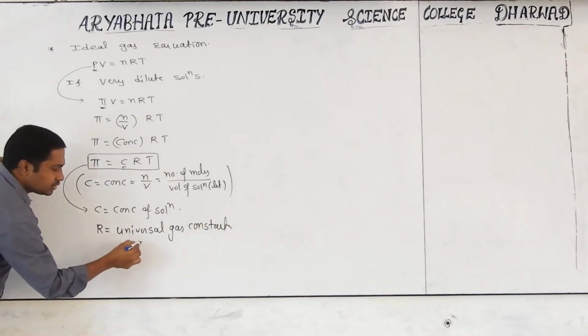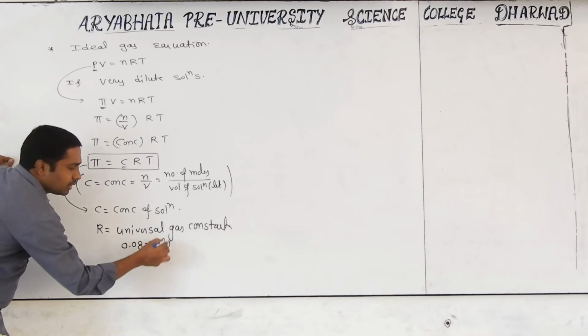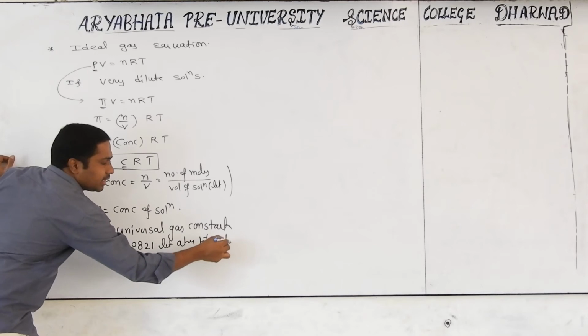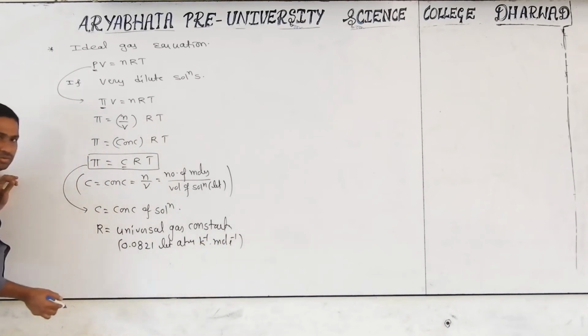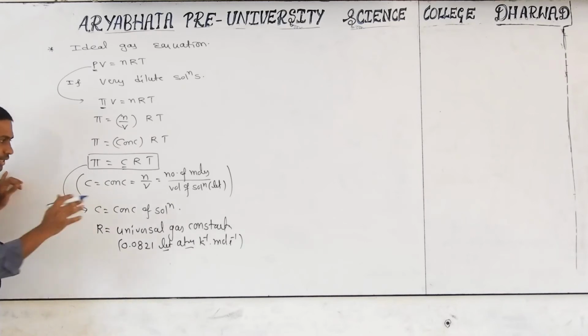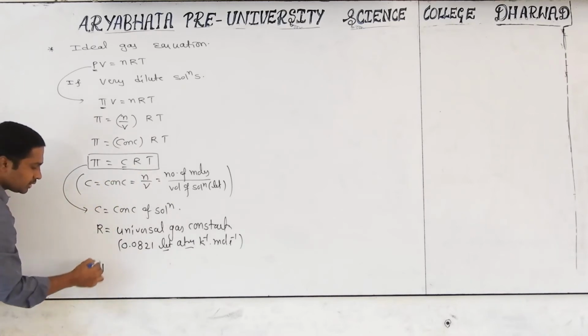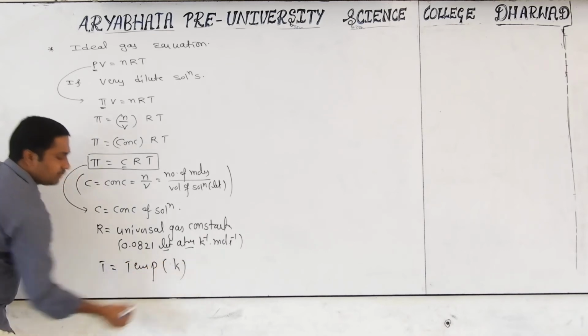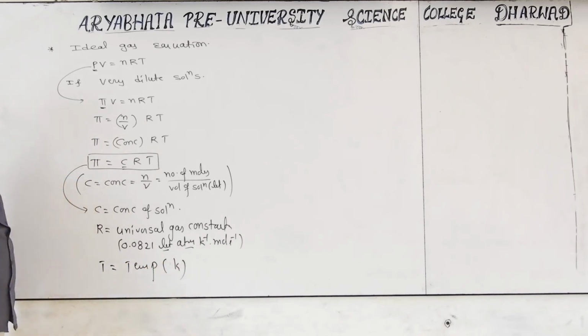Generally we take 0.0821 liter atmosphere Kelvin inverse mole inverse. If you take these values in different units, you get different values. And T means temperature, which should be expressed in kelvins because it is capital T.